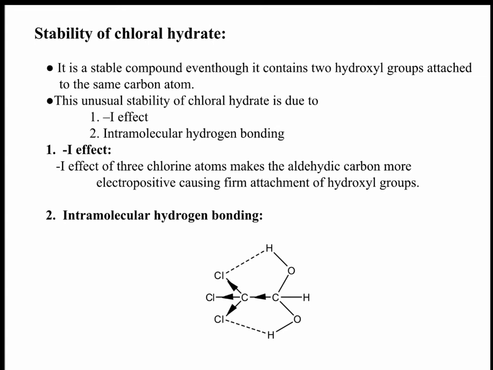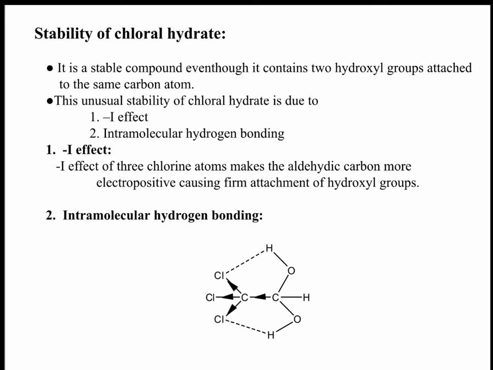Stability of chloral hydrate. Chloral hydrate is a stable compound even though it contains two hydroxyl groups on the same carbon atom, which is due to inductive effect. Here the -I effect operates and also intramolecular hydrogen bonding. Both these factors stabilize